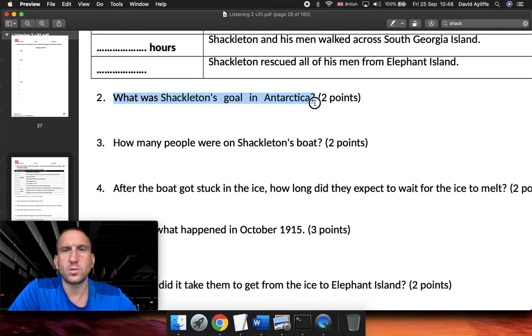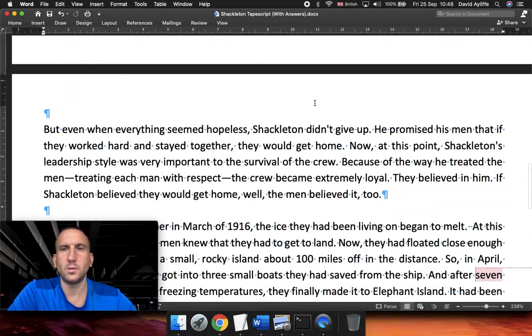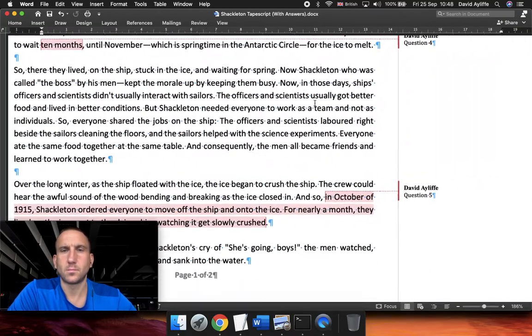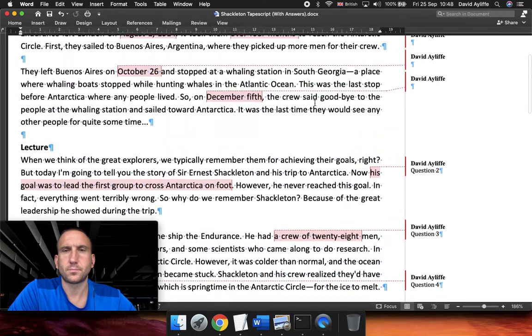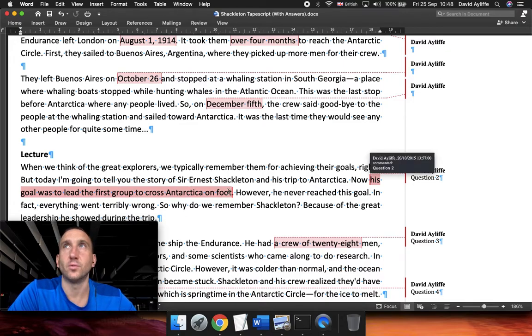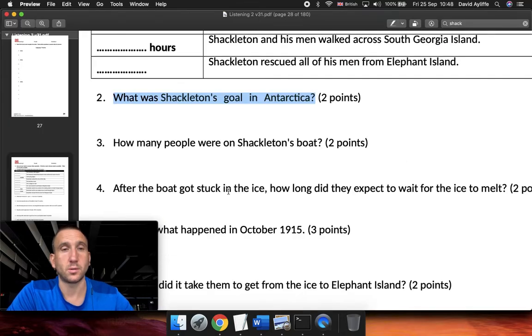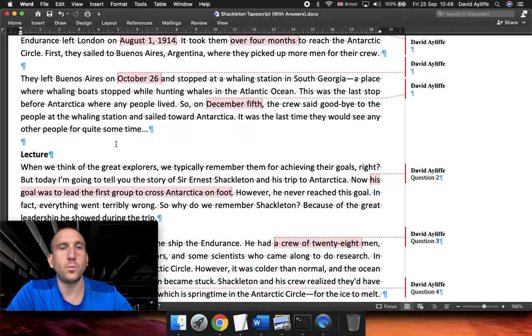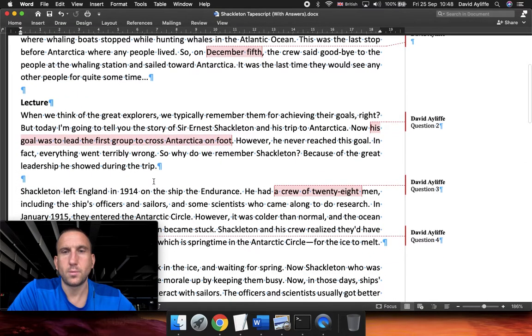What was Shackleton's goal in Antarctica? His goal was to lead the first group to cross Antarctica on foot. Okay, to cross Antarctica. How many people were in his boat? 28.